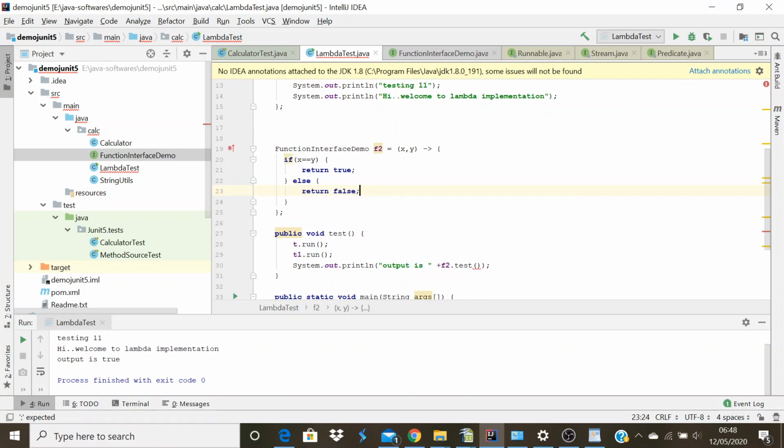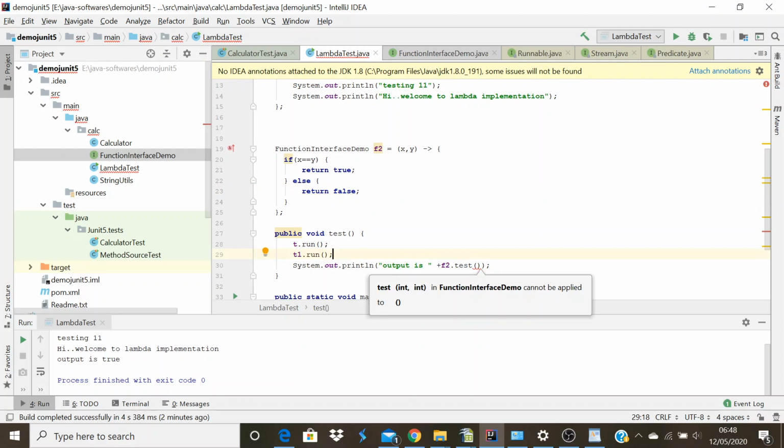So I'm expecting if both x and y are the same, then I want to return true, else I need to return false. So now I have implemented the abstract method which we created in the functional interface. Let me run a test to see whether this implementation is working or not.